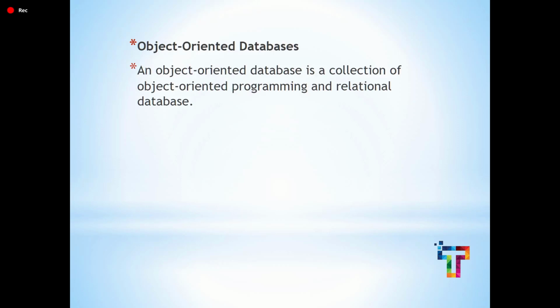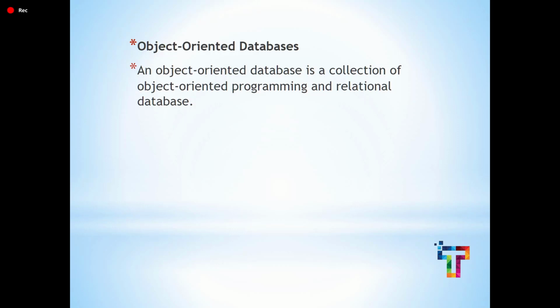Object oriented database. You all know what is object oriented, right? We have the object oriented principles, like entity, object, polymorphism, inheritance. All these come under object oriented principles. What is an object oriented database?